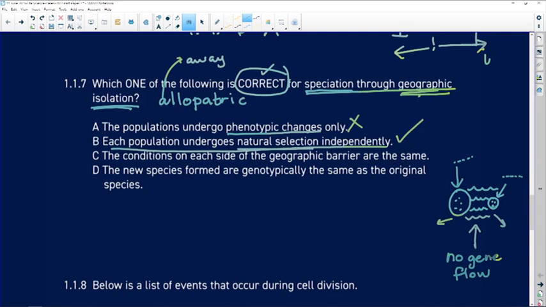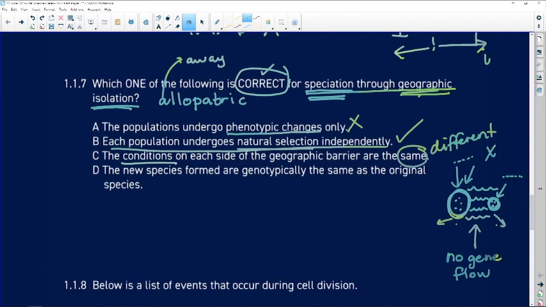The conditions on each side of the geographic barrier are the same. So the geographic conditions on that island are identical to the geographic conditions on that island. Now, it could be that our two islands do exist under the same geographical conditions, the same environmental conditions, but we know that speciation must take place, and the speciation is going to take place if the conditions are different. All right, so there we've got a problem.